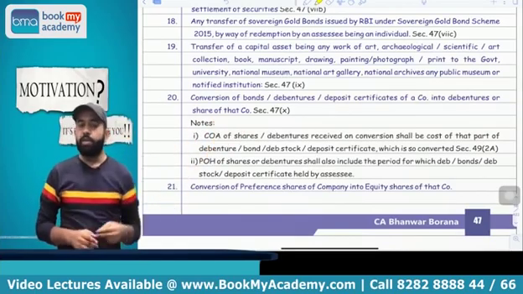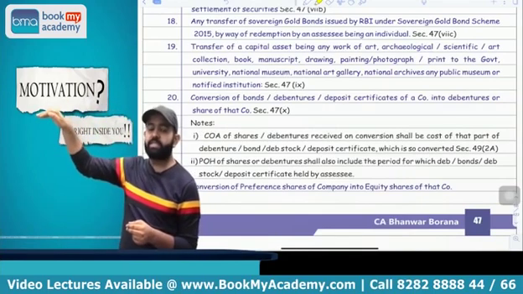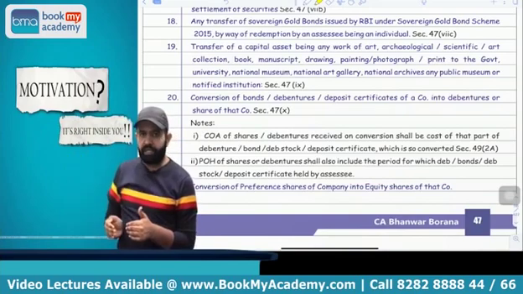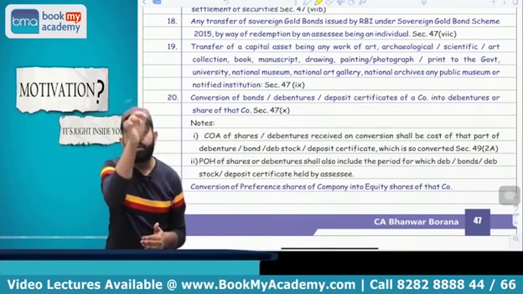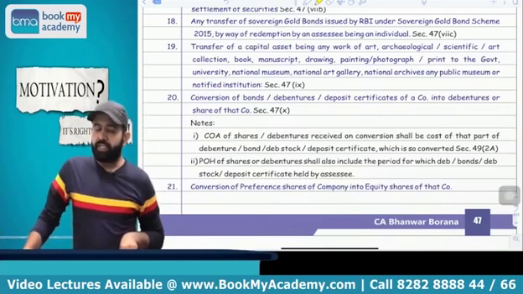Answer is yes. Period of holding you will take from the date on which debenture stock, deposit certificate is acquired, and indexation is also available from the date on which that debenture stock or deposit certificate is acquired. You got my point or not?